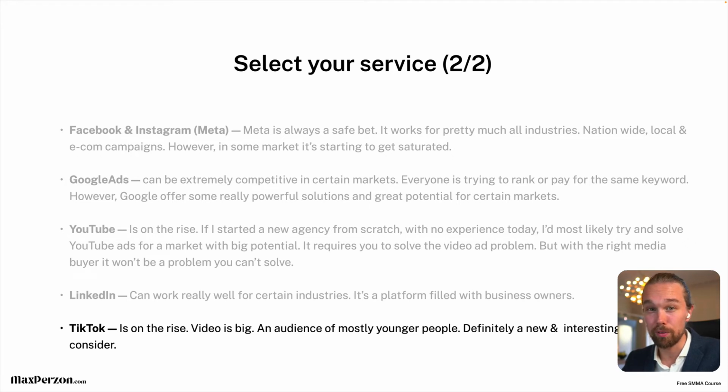might be a really good one because a lot of people who are on TikTok, younger generation or younger people, they are on TikTok and they go to the gym, and there's a lot of gym videos on TikTok as well, right? And if you're running an e-com business, for example, and you're selling a product to younger people, TikTok might be a really, really killer option as well. It's definitely a new and very interesting platform to consider when you select the service.